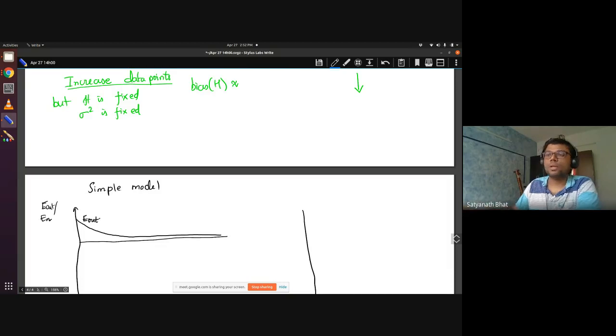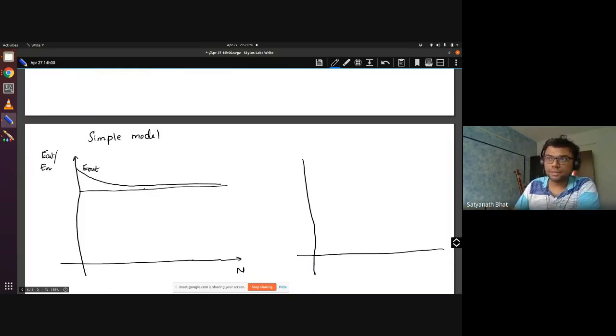Okay. And how will E in look? E in will be, see in the example that we saw for linear hypothesis, E in was not 0 anytime. It will be some low number, but it will be less than E out. But as and when you start getting more points, it will start climbing towards the bias term. Okay, so this is E in. Is this okay? Does everybody understand why these figures come?